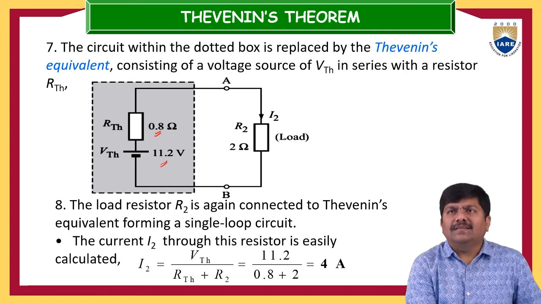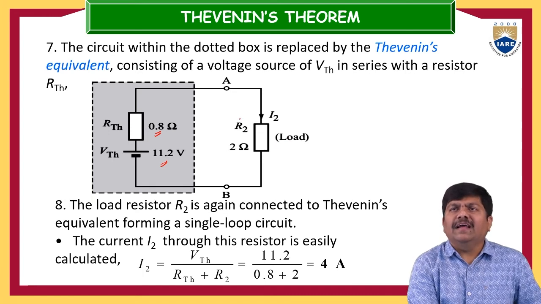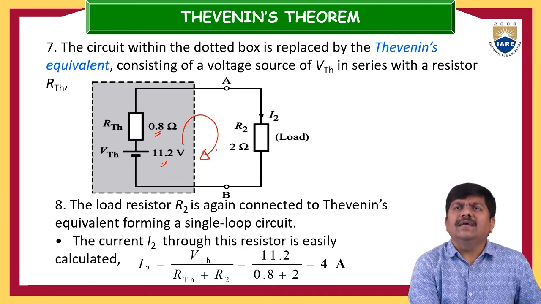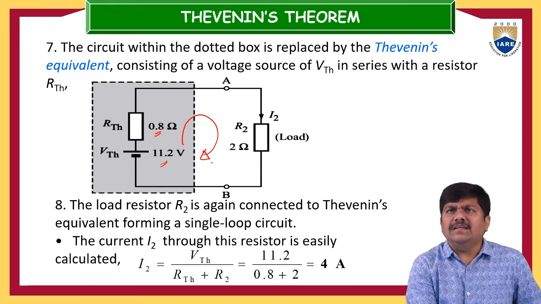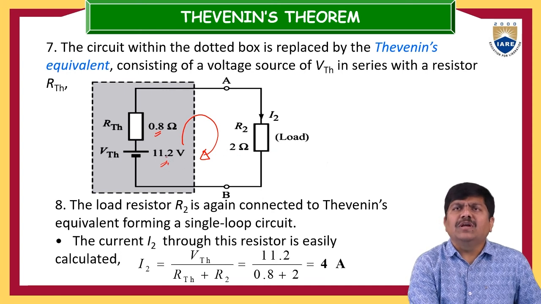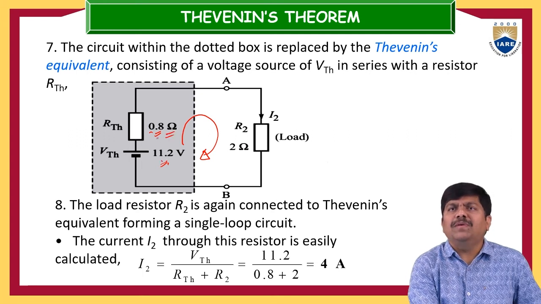Then you bring the load resistance back into the network and connect it between A and B, as it was in the beginning. The resistor R2 is again connected to the Thevenin's equivalent, forming a single loop circuit. Now the current I2, as per the fundamentals of electrical circuits, with one voltage source and two resistors, is I2 equal to VTH divided by the total resistance, that is 2 ohm plus 0.8.